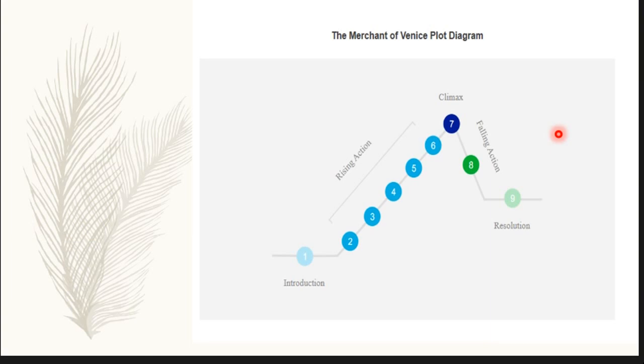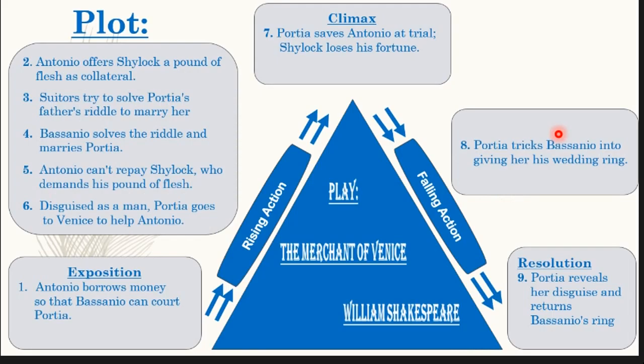Okay, while talking about the plot of The Merchant of Venice, it faces different crises while approaching the climax. The exposition of The Merchant of Venice is when, at the beginning of the plot, Antonio borrows money so that Bassanio, his friend, can court Portia. Then it has different steps, different crises, like Antonio offers Shylock a pound of flesh as collateral.